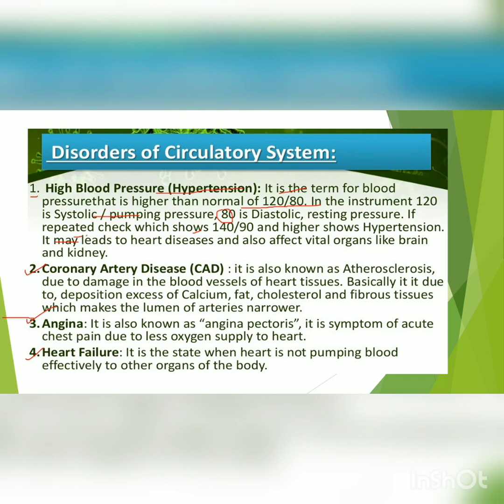If repeated checks show 140/90 and higher, it shows hypertension. So if the value is higher, that is hypertension. It may lead to heart diseases and also affect vital organs like the brain and kidney. So above 120/80, when it goes to 140/90 and higher, it shows hypertension.